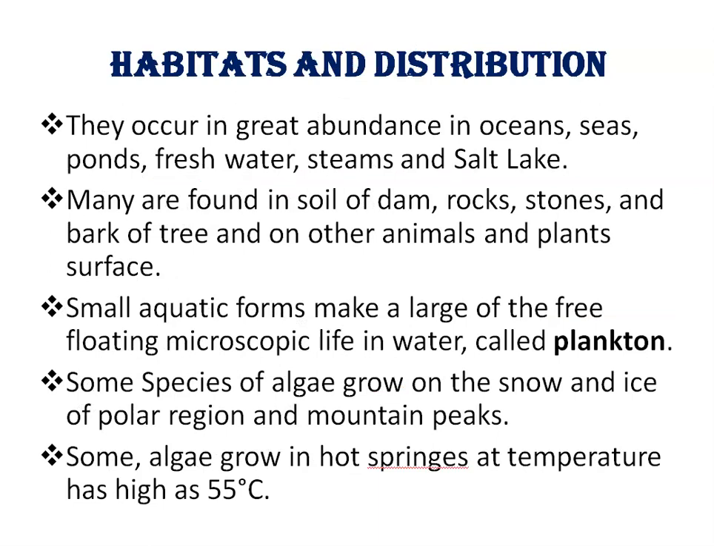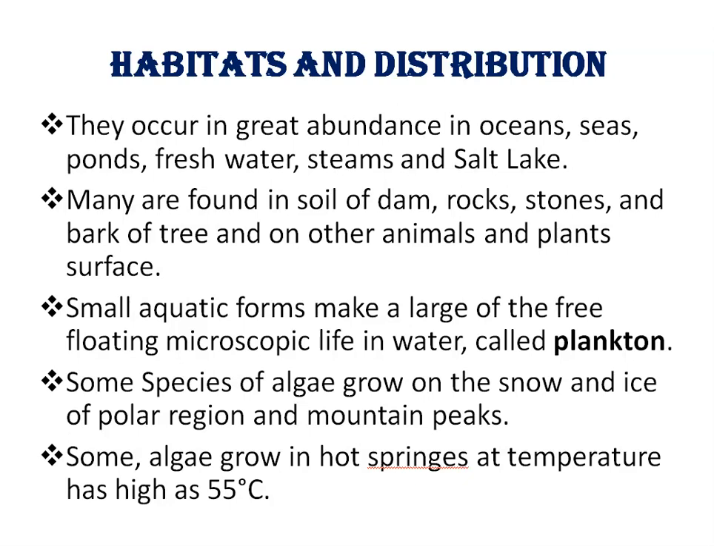Habitats and distribution of algae. Algae are a group of ubiquitous organisms which are present in diverse habitats such as water, land. They also grow as epiphytes, anthophytes, and as well as in extreme conditions. Algae grow in great abundance in oceans, seas, ponds, freshwater, streams, and salt lakes.